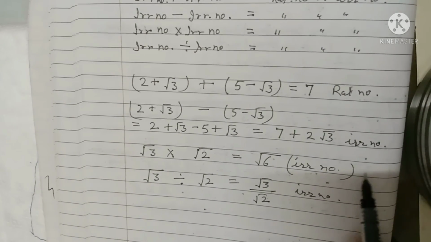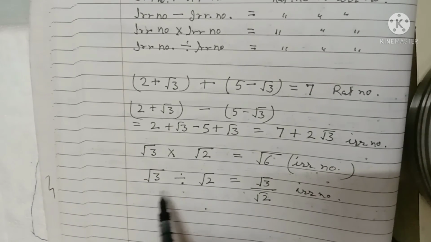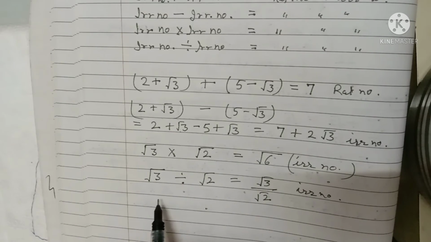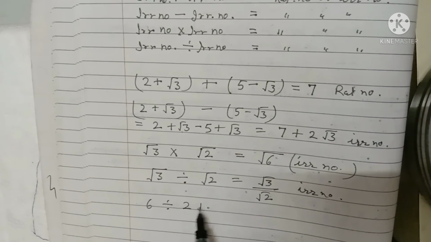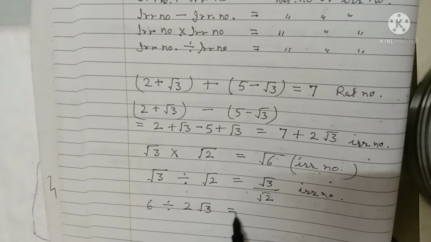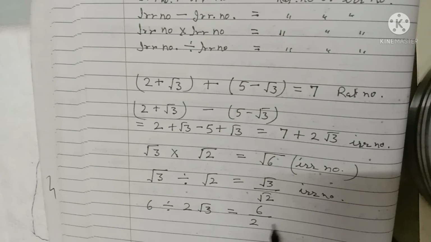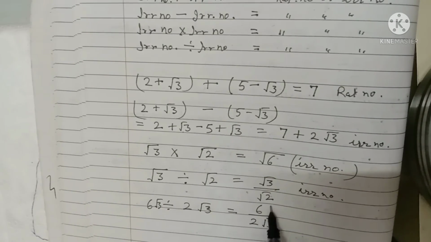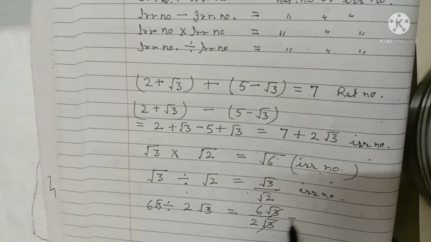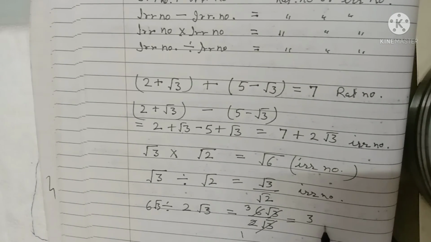Okay, it may be rational or irrational, and we can take another example to show how you get a rational number. Suppose here is 6 divided by 2 root 3. This becomes 6 upon 2 root 3, and you can write it as 6 root 3 upon 2 root 3 times root 3. The root 3 cancels, 2 1s are 2, 2 3s are 6, and you will get 3, a rational number.